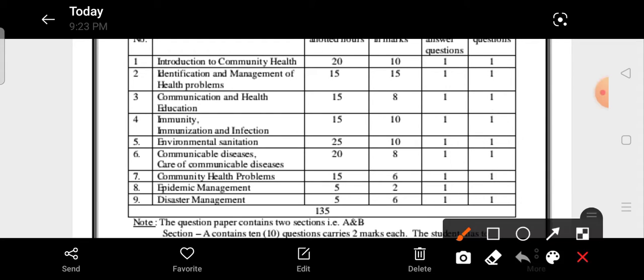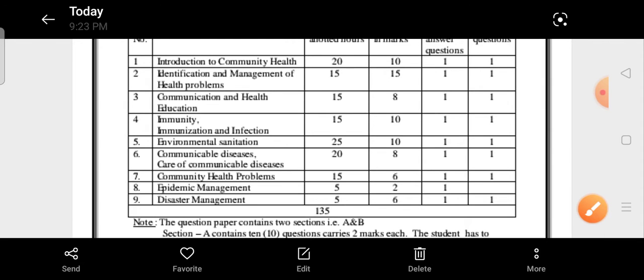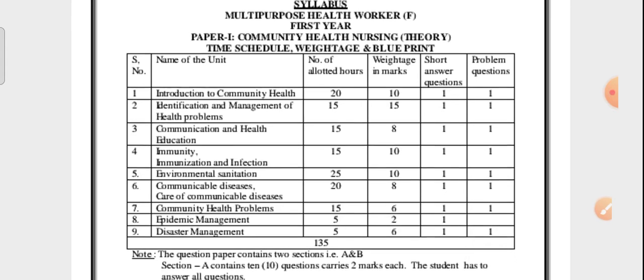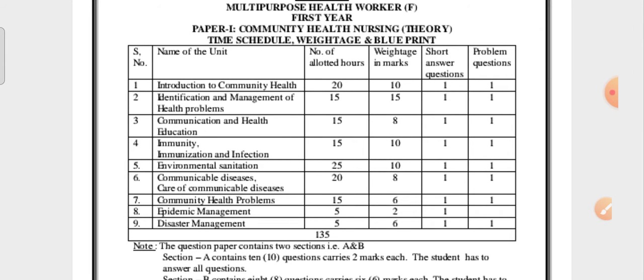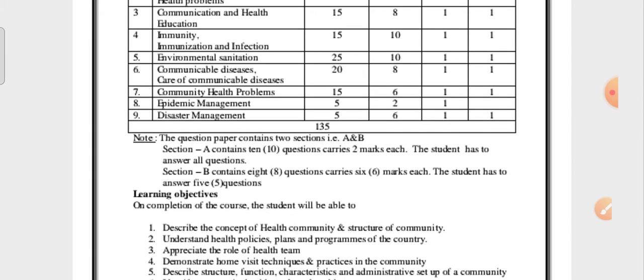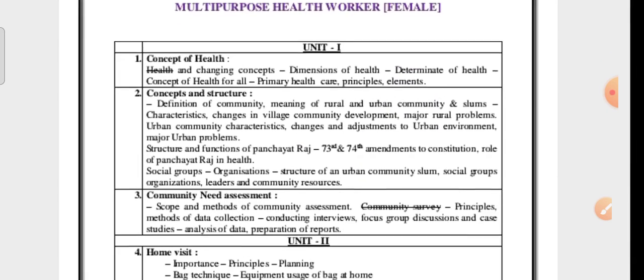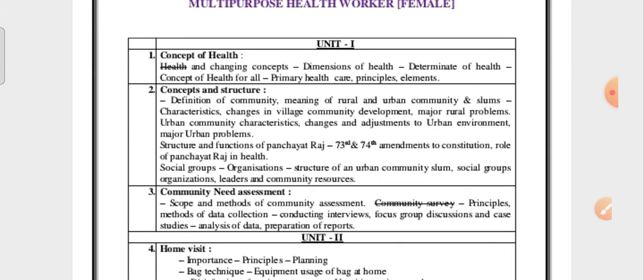So this is the community exams blueprint. Based on this, paper 1 and paper 2 will be there. Section A has 2 marks questions and section B has 6 marks questions. Here there is 70% content and 30% syllabus, which I will also discuss. In the concept of health, unit 1, I told you, introduction to community health nursing.